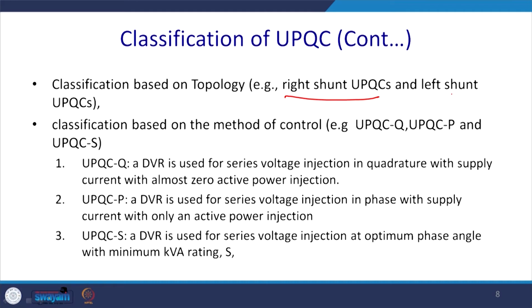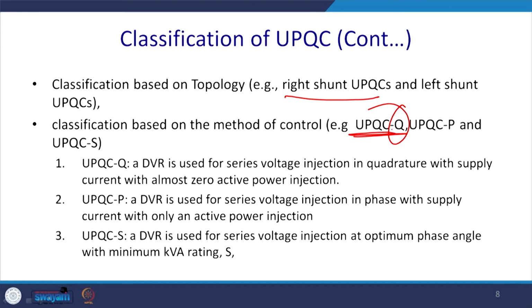We can also have a classification of the UPQC based on the method of control of this UPQC. That is, if it just compensates the reactive power, that is, it has to act as an over excited synchronous generator, then it is UPQC-Q.